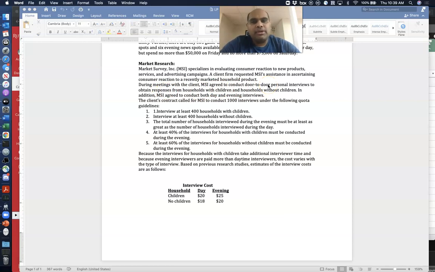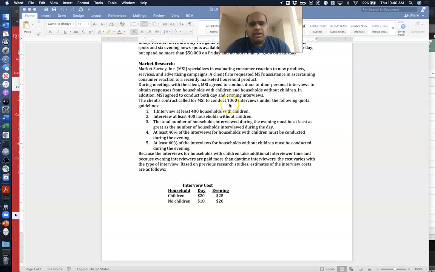These are common parameters that companies would like to know. So is there a difference between the variables for which you'd like to gather data? One of the variables they want to gather data about is households with children, households without children. The other one is doing interviews during the day and evenings, because people work and sometimes they may not be available during the day and so on. And so that's the idea here.